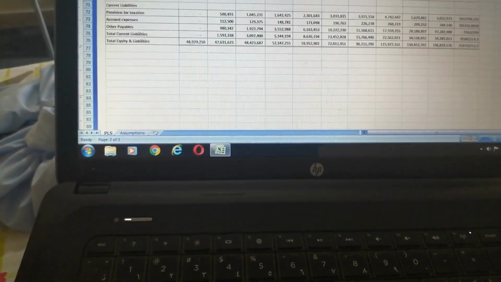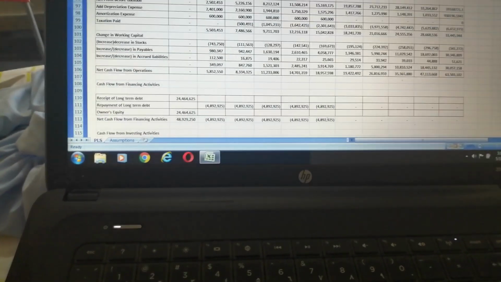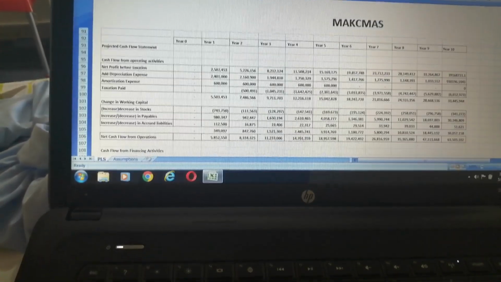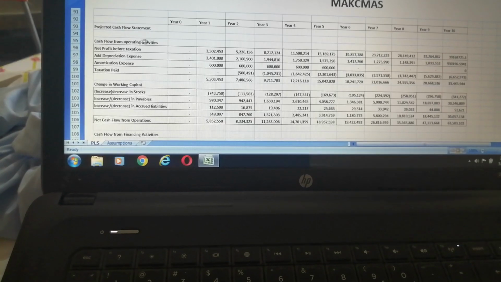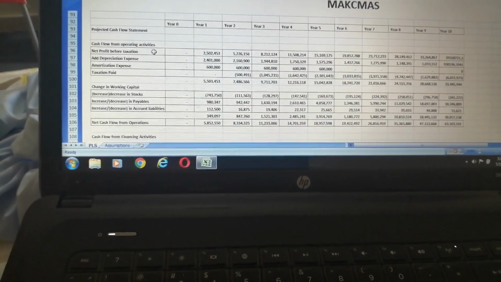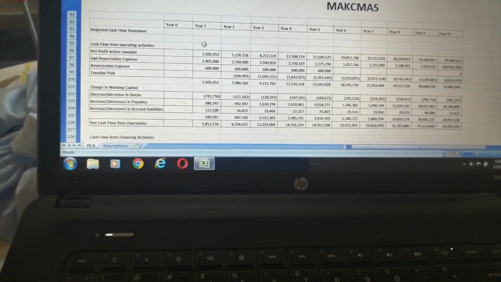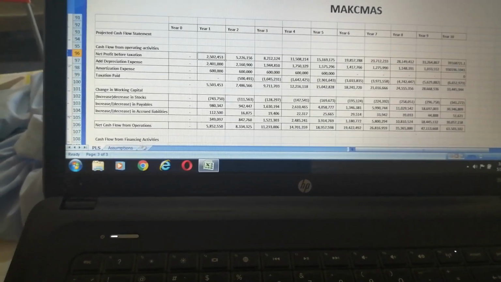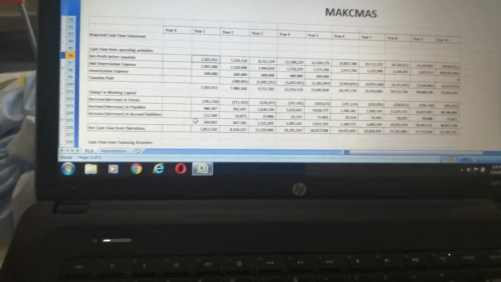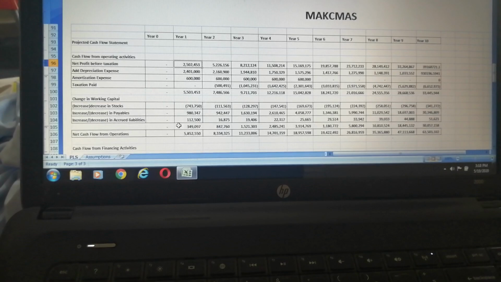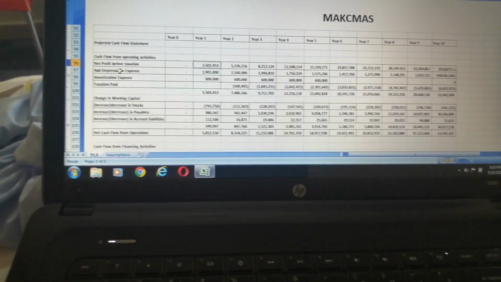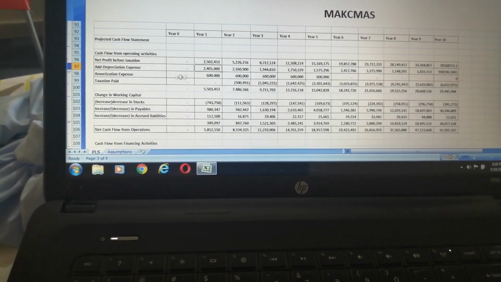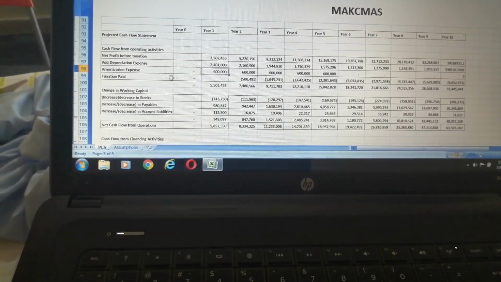So we come to the third statement. This is the cash flow statement. This is cash flow from operating activities, net profit before taxation. This is the first year of operation. It comes from the income and expenditure statement calculated above. Then we add back the depreciation, the amortization expenses and taxation.